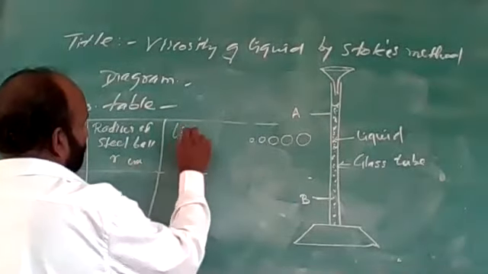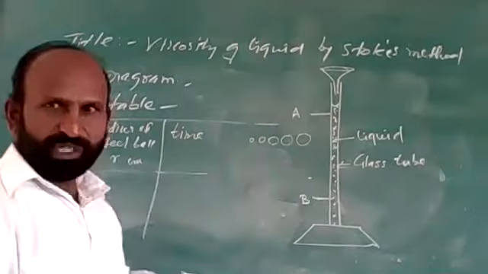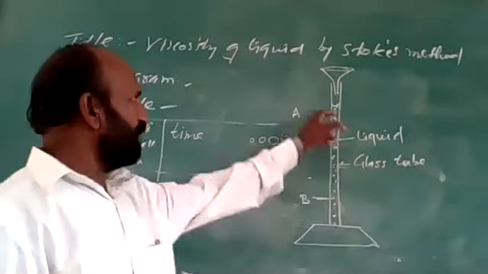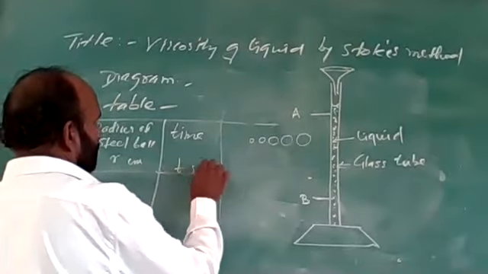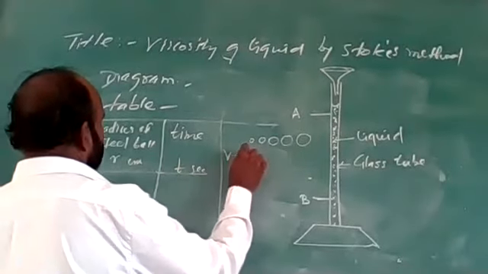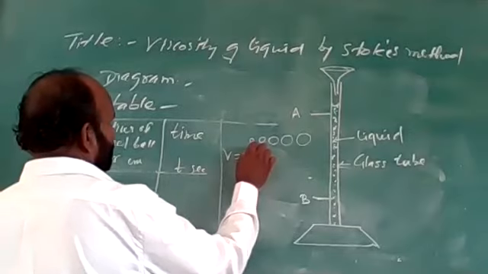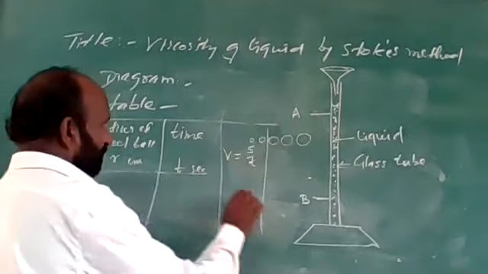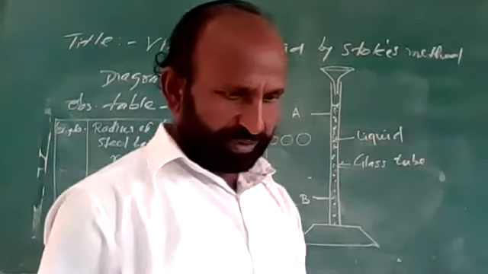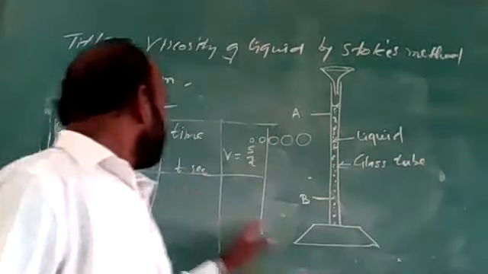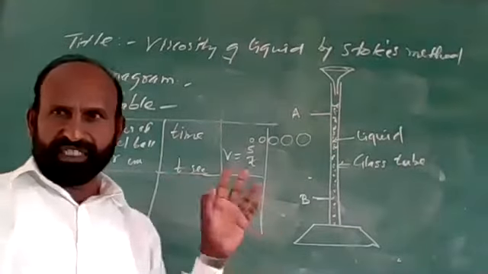Then the time required for the ball to move from A to B, in seconds. Then we calculate velocity. Velocity is distance upon time. So the observation table is made like this.